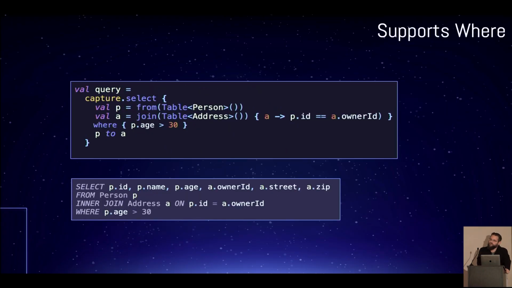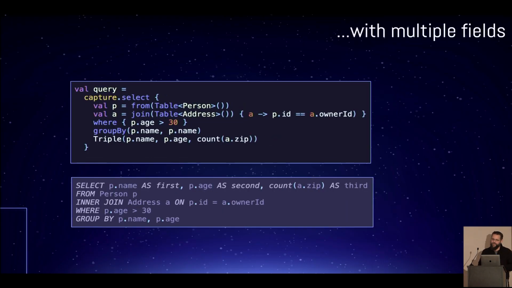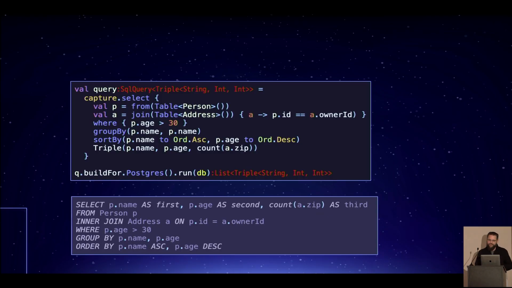Next up, woo, this is a nice little thing here, right? I am no longer bound by the rigid properties of for comprehension, so I can actually put in structures like where that don't require assigning variables, or group by multiple fields, sort by, and all of this just works. It is very nice. It is very nice to be unchained from for comprehensions, actually. And all of this is inspired by direct style, all this is inspired by monadless.